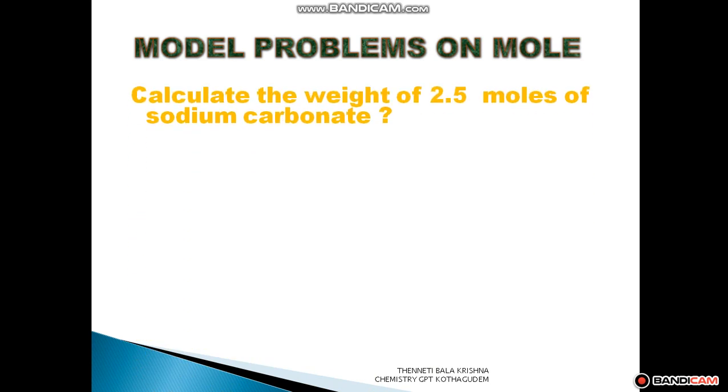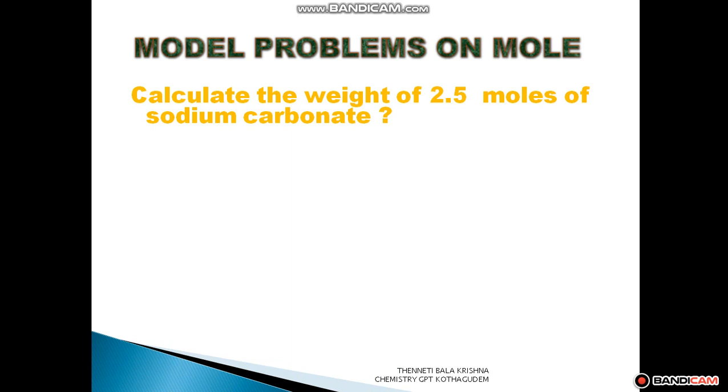A simple problem: calculate the weight of 2.5 moles of sodium carbonate. Compare with the last problem: there they gave the weight and our aim was to find the mole. But in this problem, calculate the weight. They give the mole. In this problem we have the mole information but must find the weight.